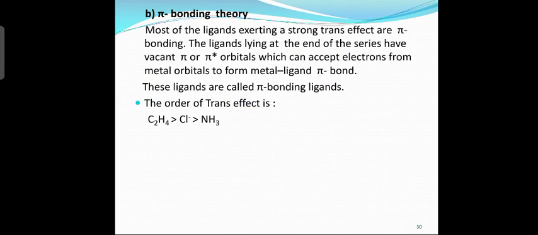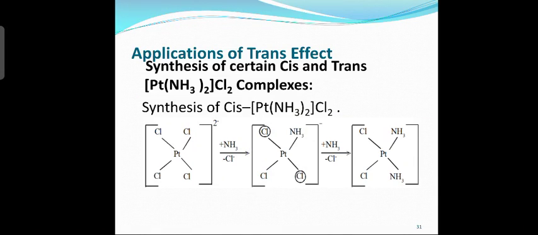Now, what is the order of trans effect? The order of trans effect is C2H4 greater than Cl- greater than NH3. In the case of halides like chloride, bromide, iodide, the polarization increases in this order: iodide is greatest, next comes bromide, next comes chloride. Now, next we shall see applications of trans effect.